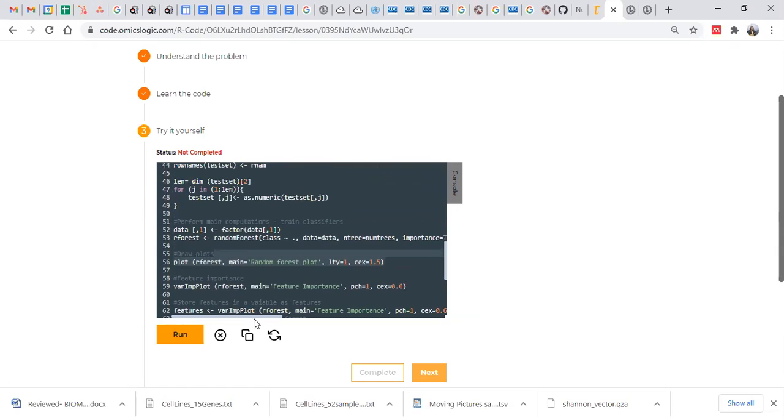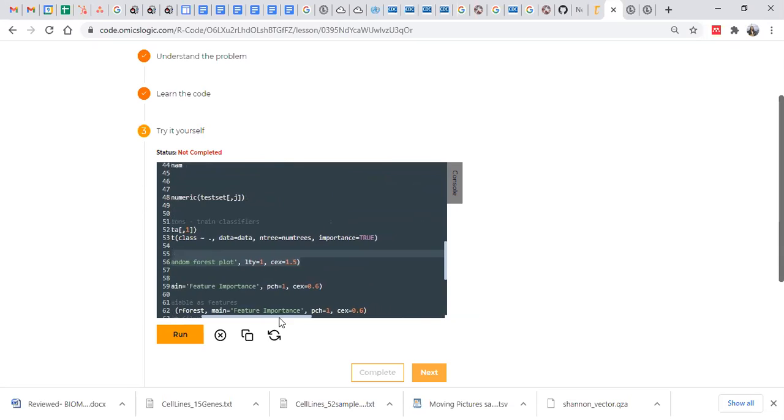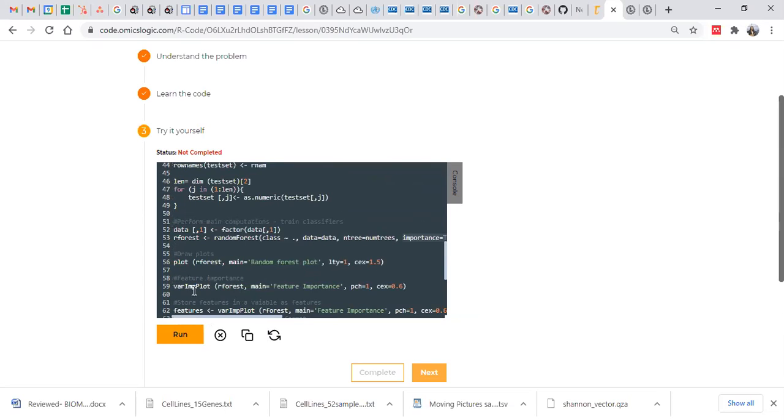If you are not interested in selecting important features, then you can ignore this. You can make it false as well. This importance is going to predict the performance of your features, right? So this is where we are going to develop this prediction model.